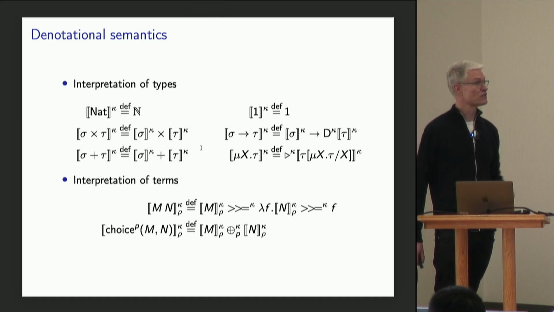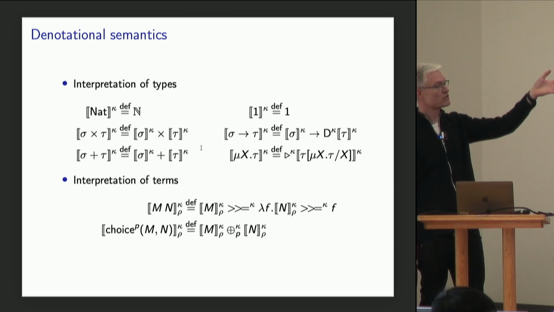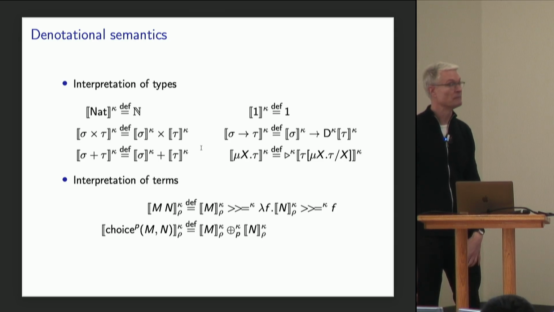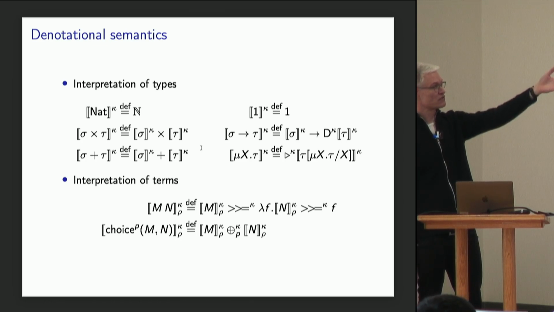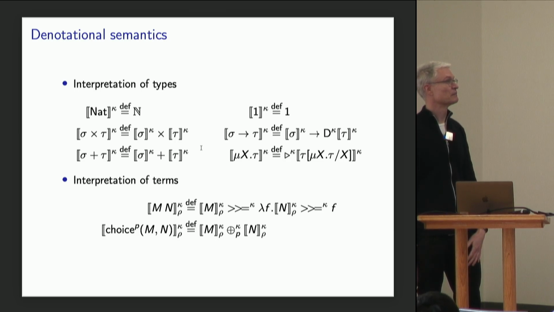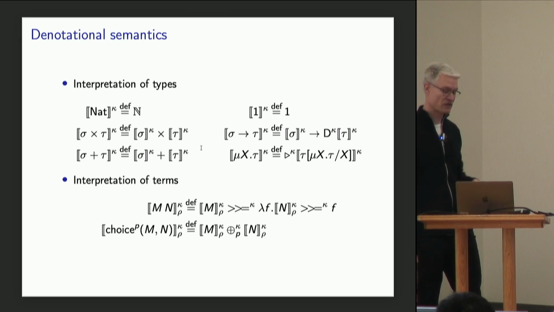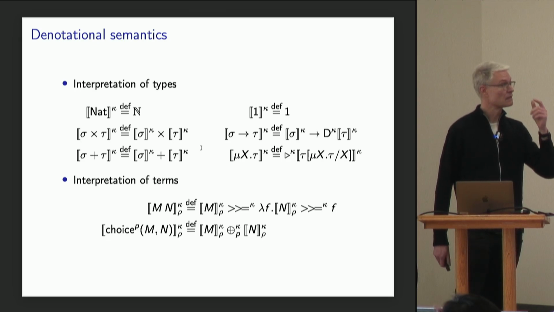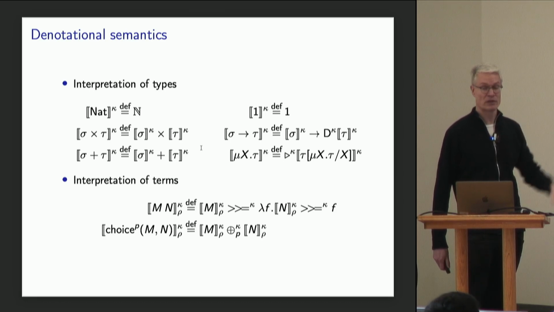The denotational semantics is even simpler. So it's essentially monadic call-by-value semantics, as we can see from the function space over there that uses the monad, the guarded convex delay monad. And then recursive types are modeled using guarded recursive types, which exist in this meta-language. So here, interpretation of terms for a function application is just monadic bind.